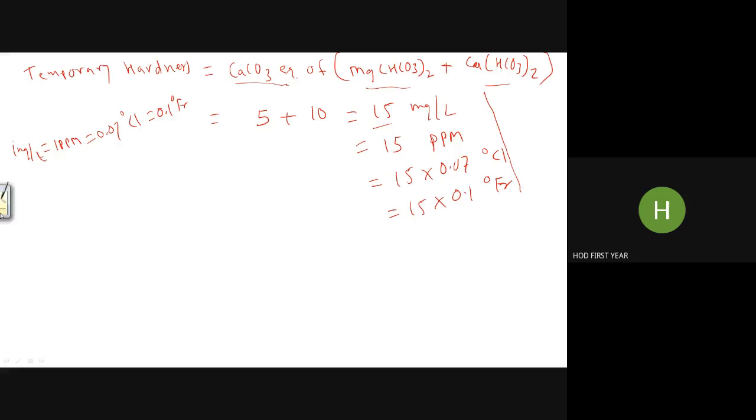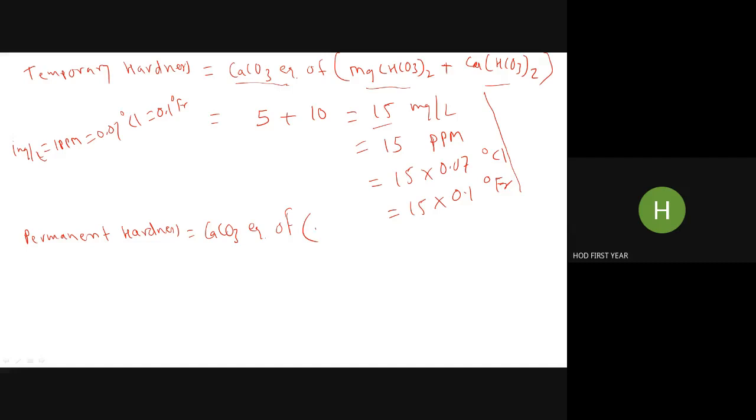Now similarly, we can calculate permanent hardness. What's the formula? CaCO3 equivalent of applicable impurities.